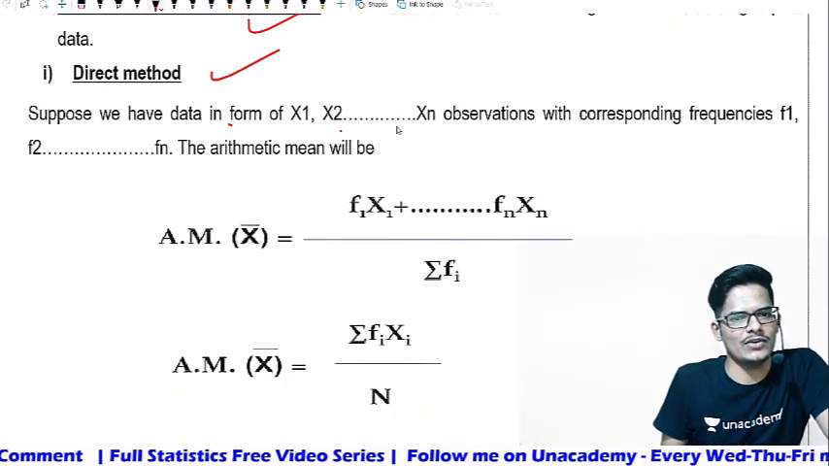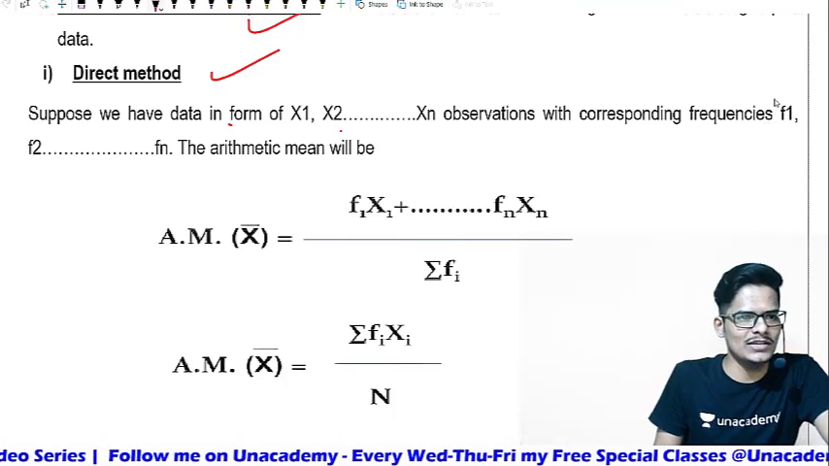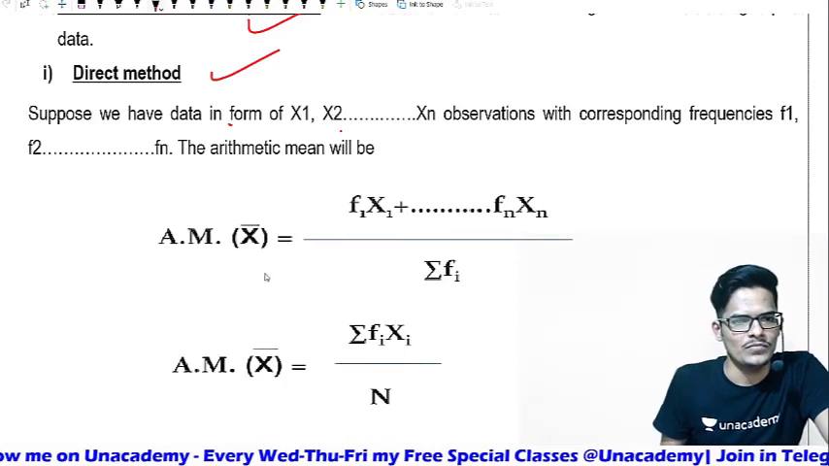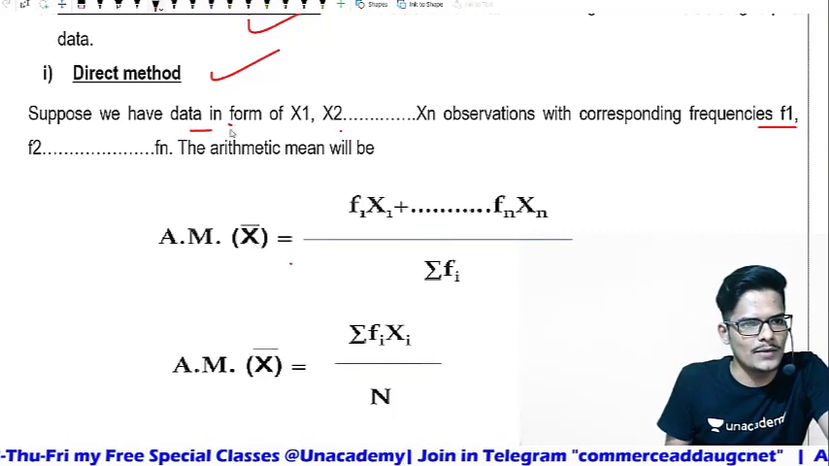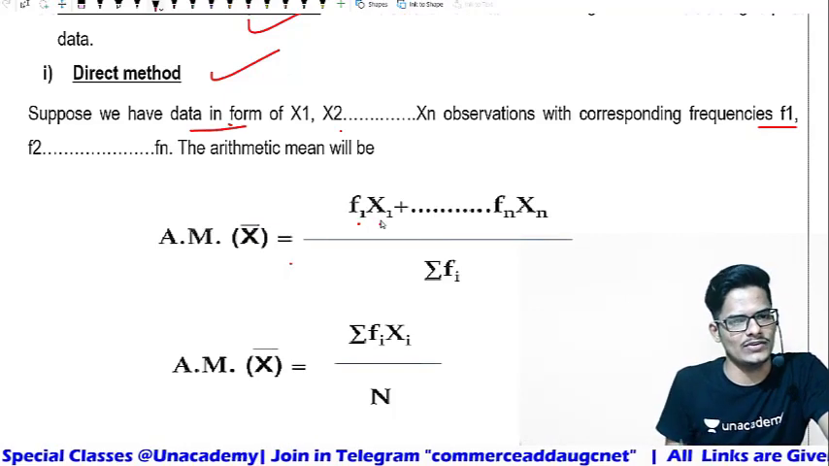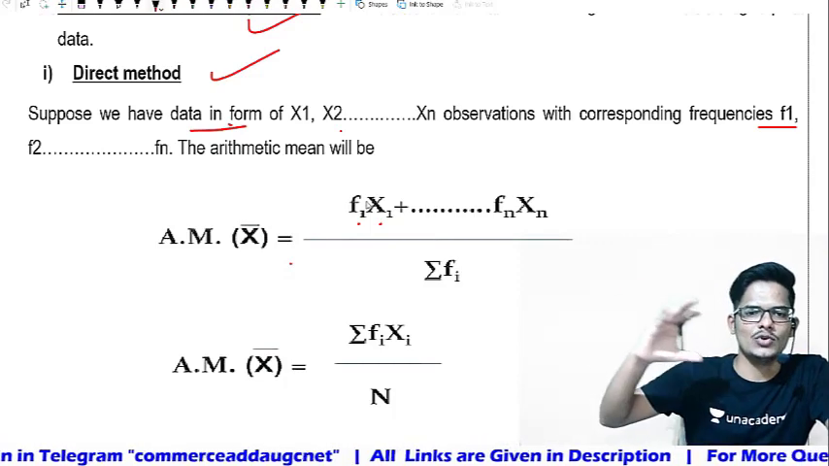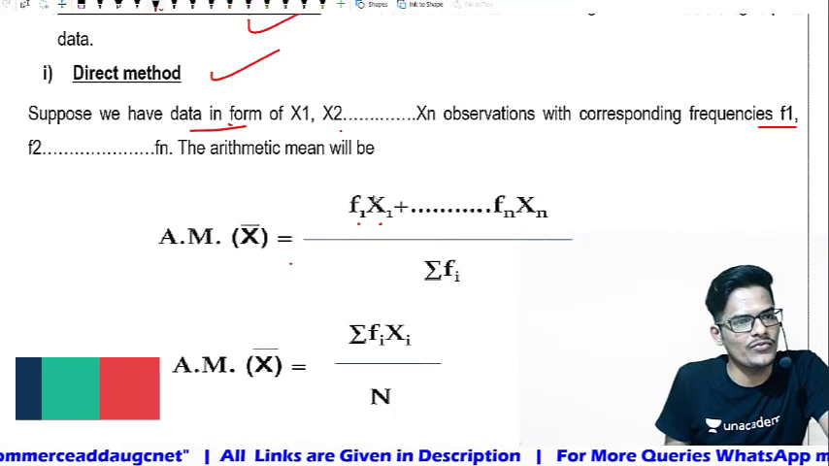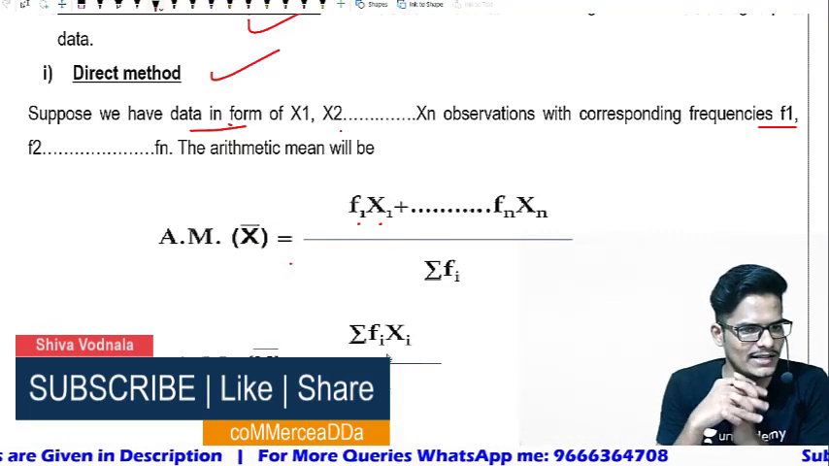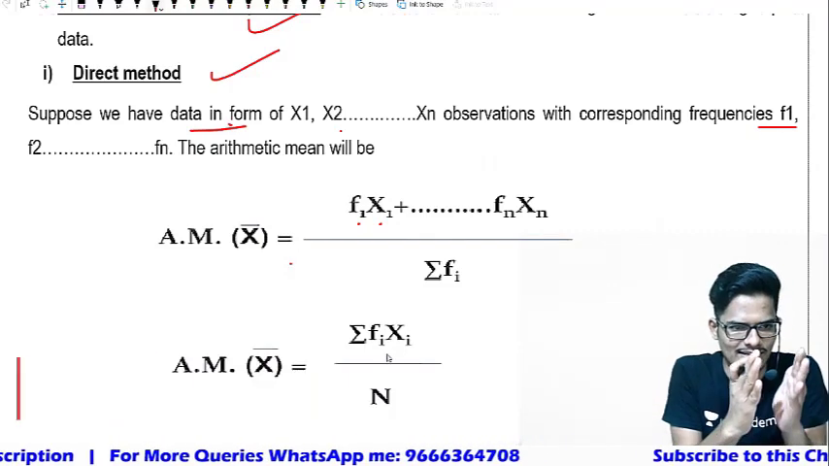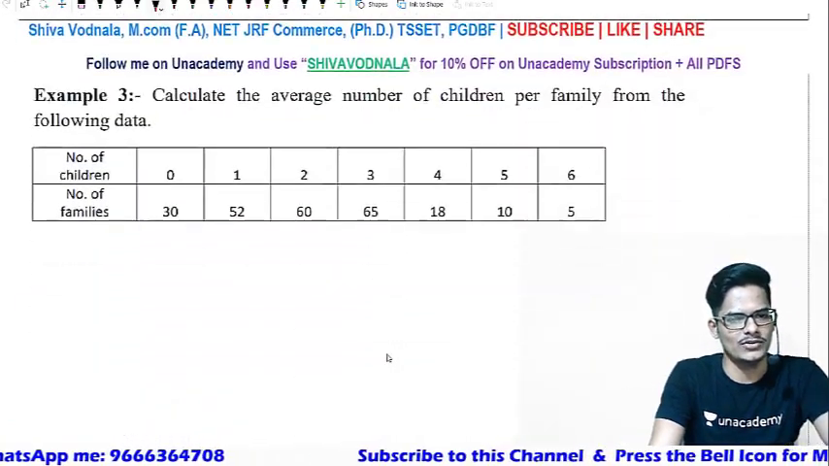Suppose we have data x1, x2, up to xn observations, and frequencies f1, f2, up to fn. Then the direct method for the arithmetic mean x bar of grouped data is frequency into observation: f1 x1 plus f2 x2, and so on up to fn xn, divided by the sum of frequencies. So the final formula is summation of fi xi divided by n. Let us discuss with numbers, then you will easily understand what the direct method says.